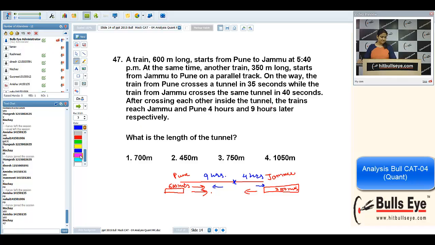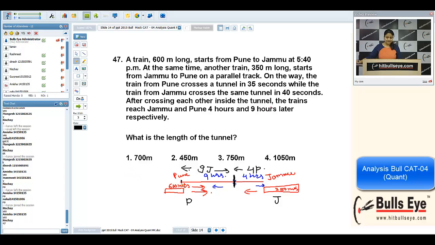Now how to calculate the speed? We can derive the shortcut as well. Let the train starting from Pune have a speed P and the train starting from Jammu have the speed J. After the meeting point, the train with speed P km/h takes 4 hours, so the distance is 4P, using the formula distance equals speed into time. With the same logic, the remaining distance will be 9J.